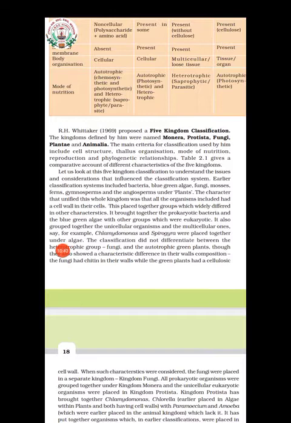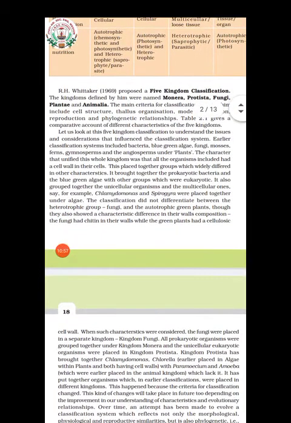And unicellular and multicellular organisms also came together, for example Chlamydomonas, which is one kind of algae, and Spirogyra. Fungi are strictly heterotrophic, but they came along with autotrophic green plants, because only the presence of cell wall was considered as the criterion.